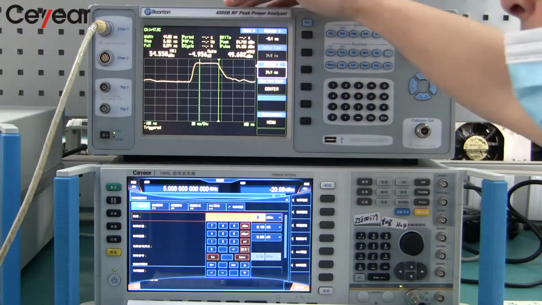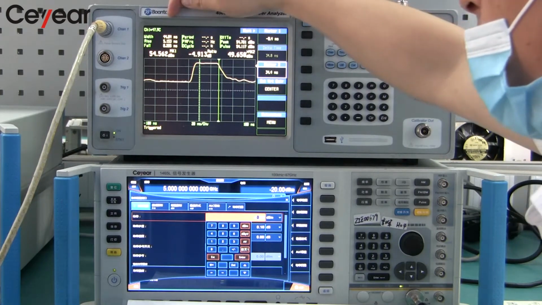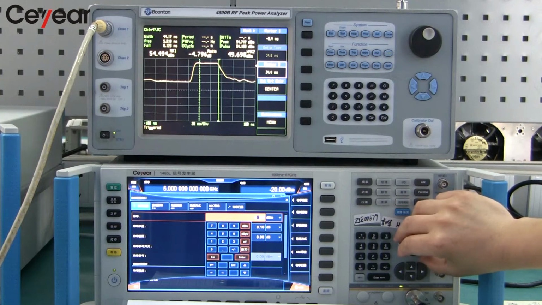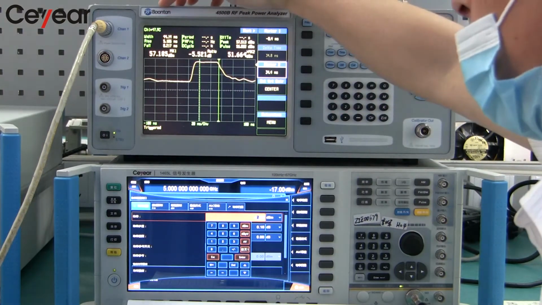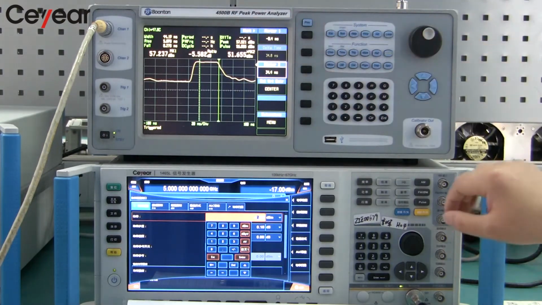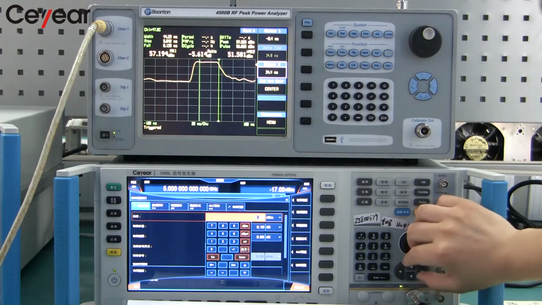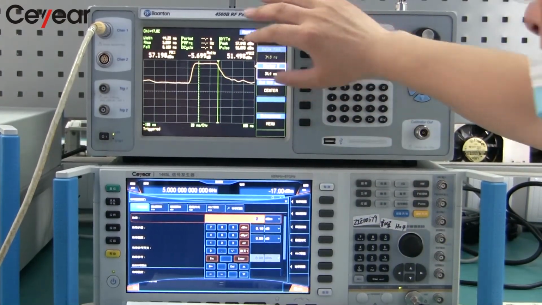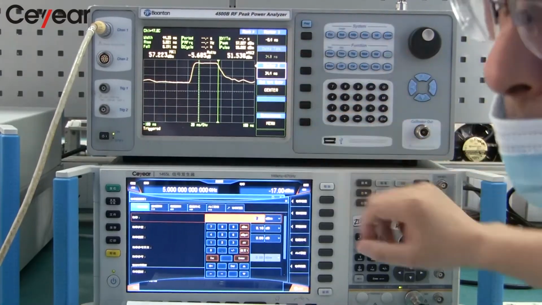Now 54 dBm is reached at P1 dB. The rise time and width have not changed much. We increase the output power to reach the saturation power. The output power is 57 dBm now. The rise time and width are maintained well. If the pulse width is wider and the period is longer, there is no problem as well.